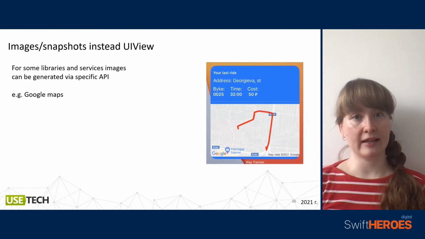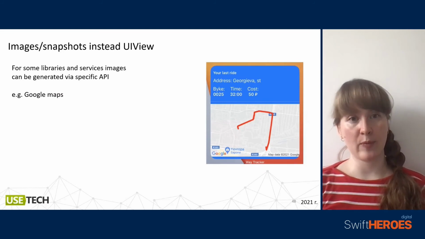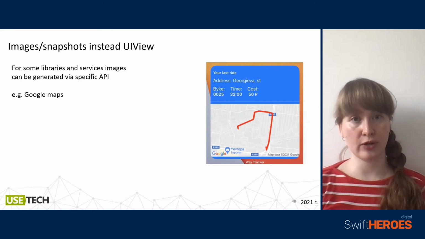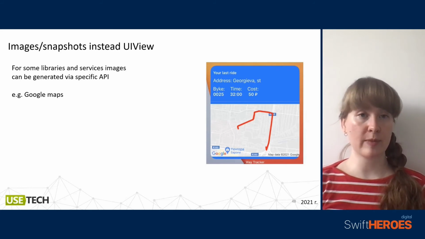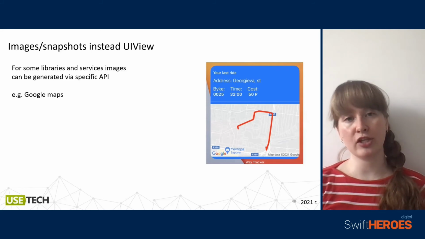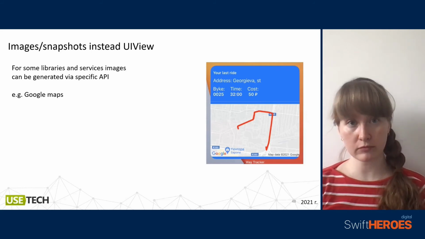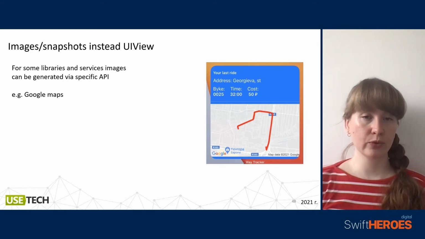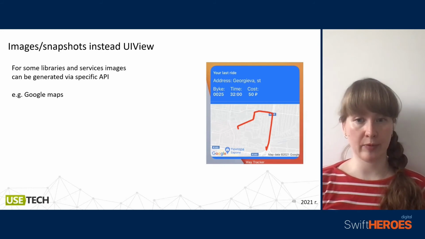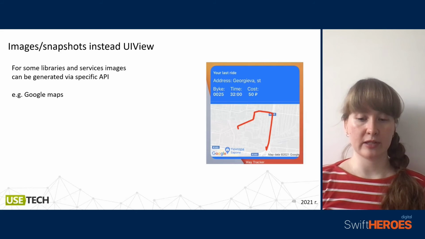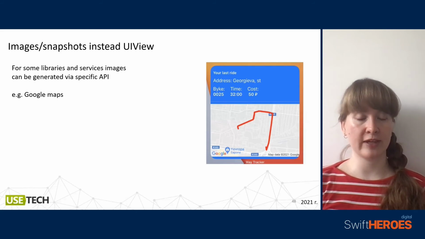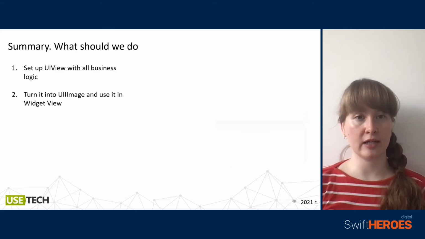Also we can use a specific API of some libraries to generate images. For example, Google Maps. We have some information about our track, and we need to show it on a map. Google Maps Static has a specific API that will provide us a URL, and we can turn it into our view.